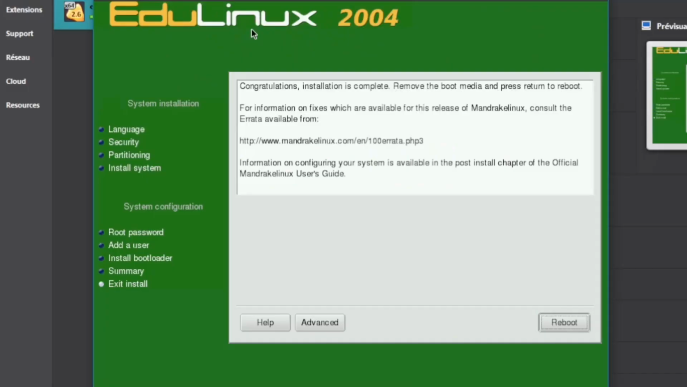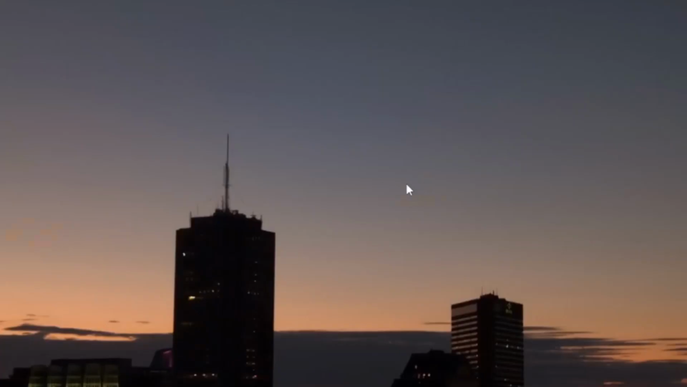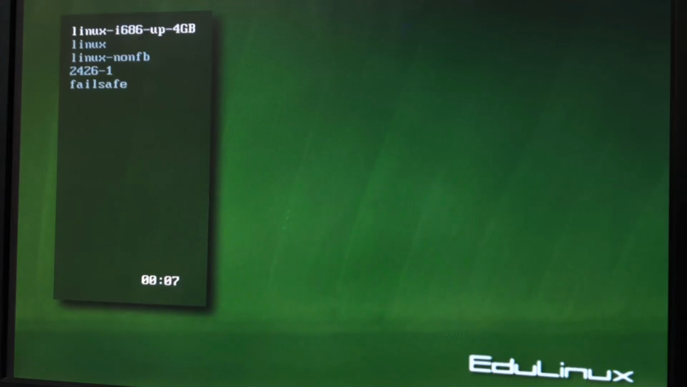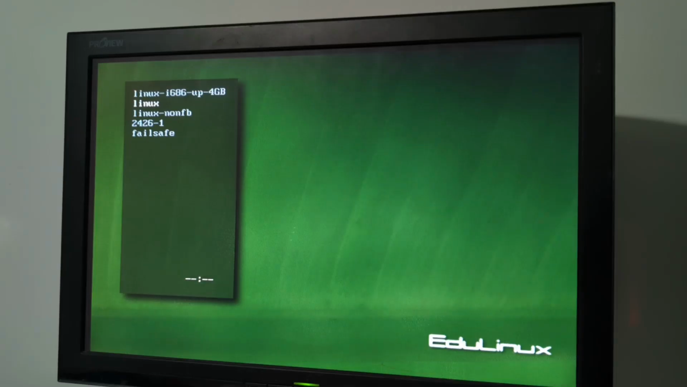We're not gonna do that. We're gonna shut down the virtual machine. We're gonna remove the disk and put it inside of the computer and see if it boots. Okay, is this gonna work? Let's find out. And... oh! So we have a beautiful boot screen here. I'll do the Linux.